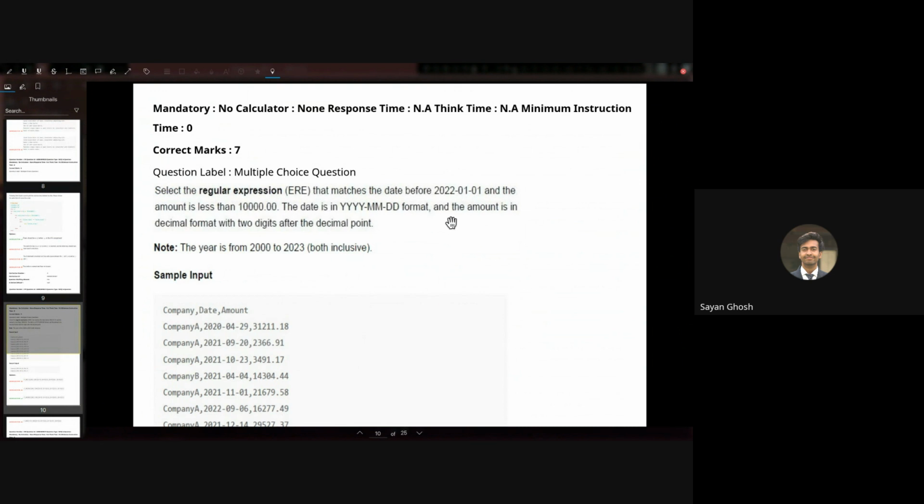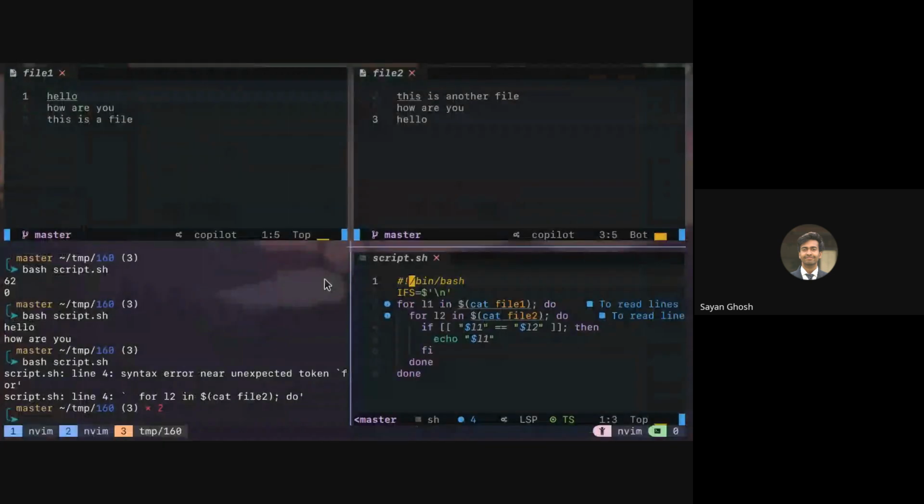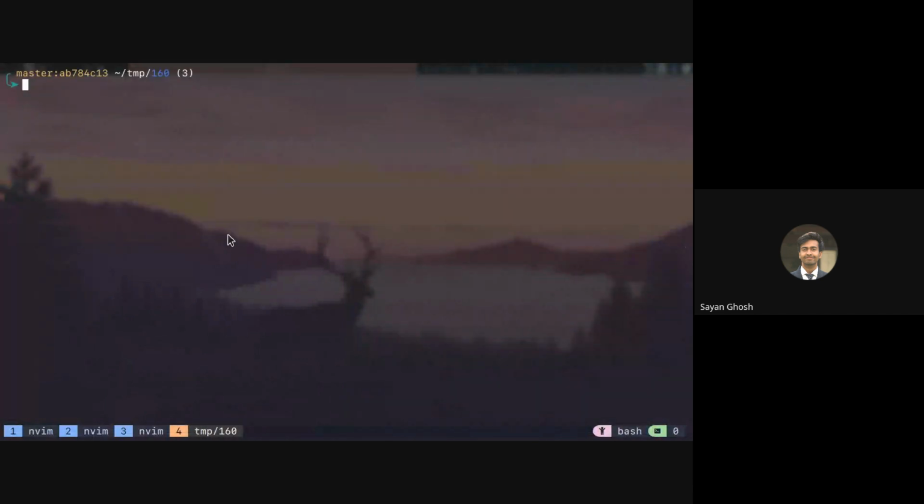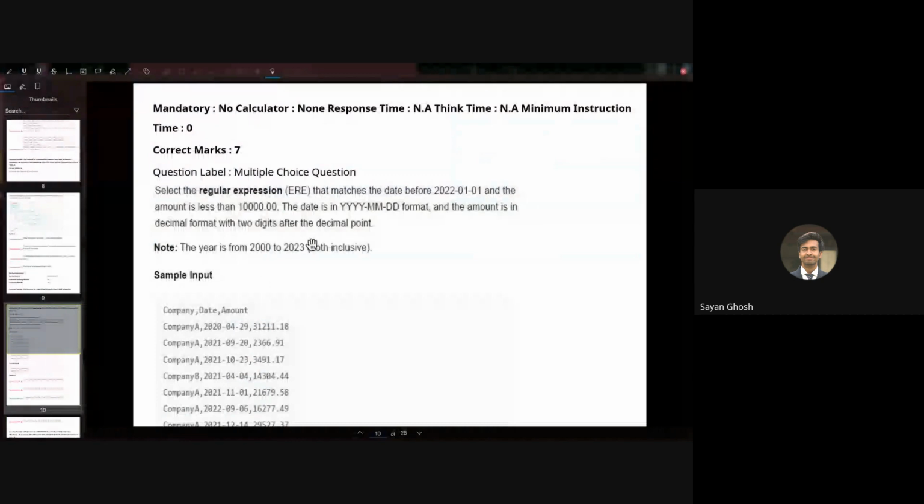So here we basically have to write a regex for that. So let me create a file which has this data, something like that. We have company, date, and then the amount. So it can be anything. For example, company A, and then the date is like this, 20240419. So this has to be between 2023 and 2000.